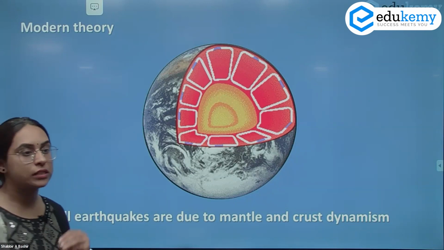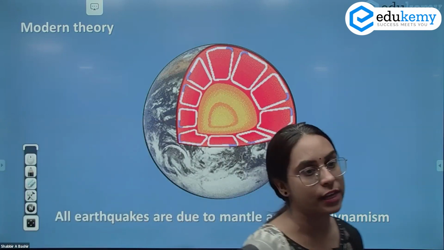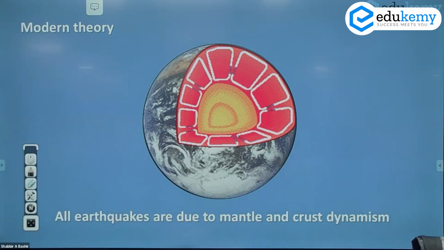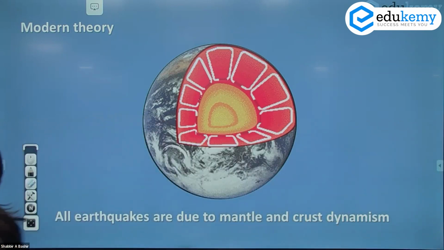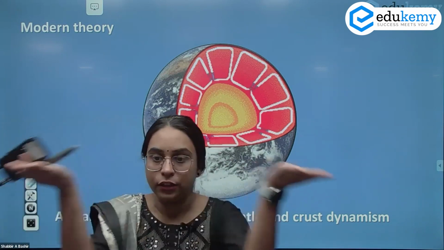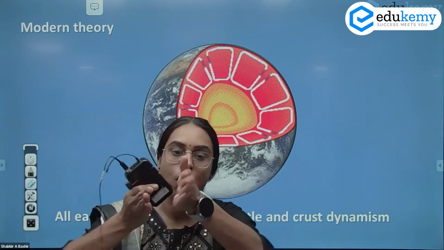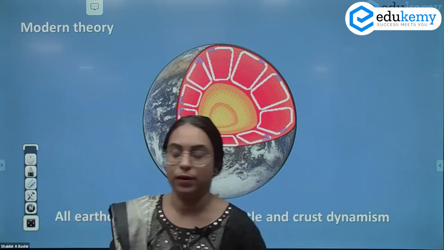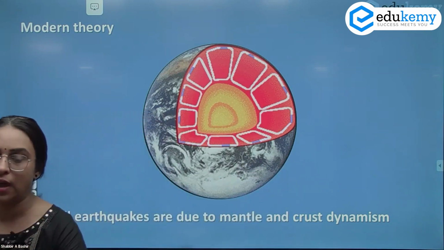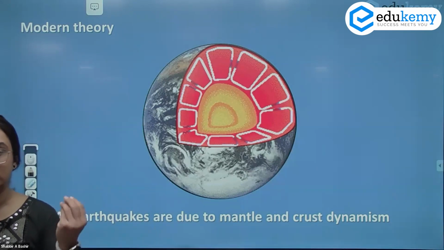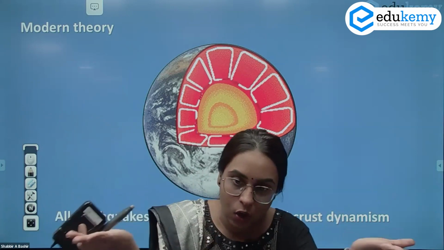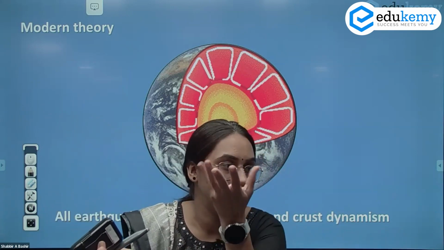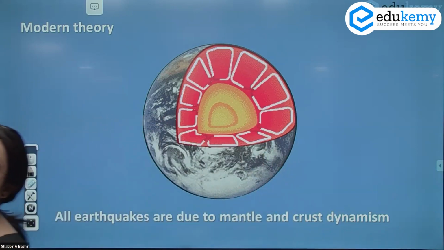However, the most plausible, the most logical explanation has been given by plate tectonics, which says that the earthquakes are because of the plate interaction. The interaction can be in the form of a divergent plate, in the form of a convergent plate, or in the form of the transform plate interactions. So divergent, we know that it's the mid-oceanic ridge that leads to the breaking of the rock, and along with that there is volcanism also. Along with volcanism there are earthquake waves also seen.